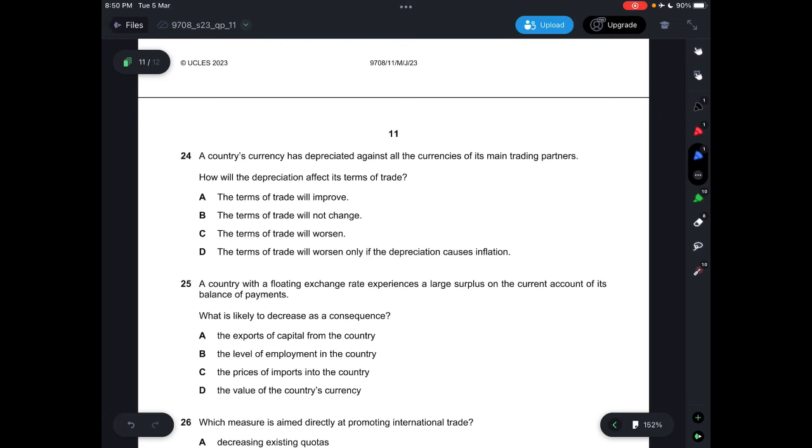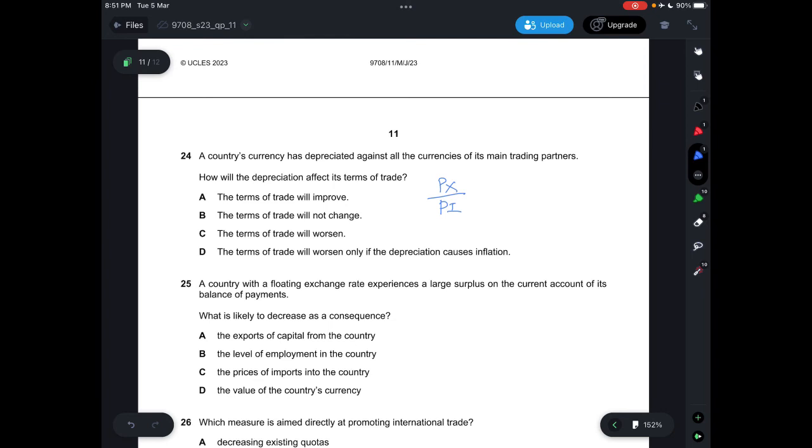Terms of trade is the price of exports relative to the price of imports. So your price of exports will now become relatively lower, and the price of imports relatively higher.